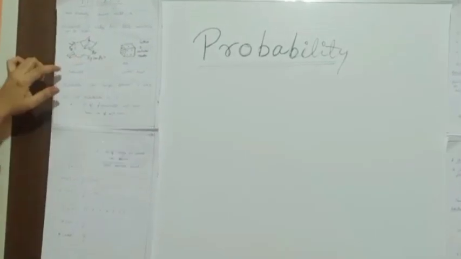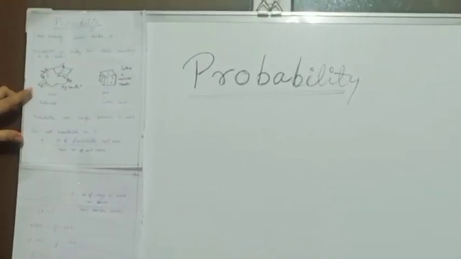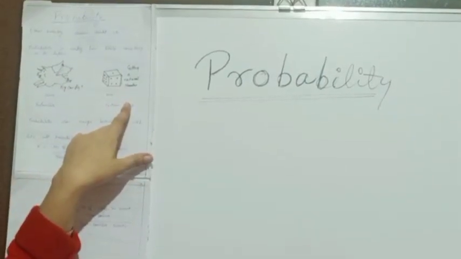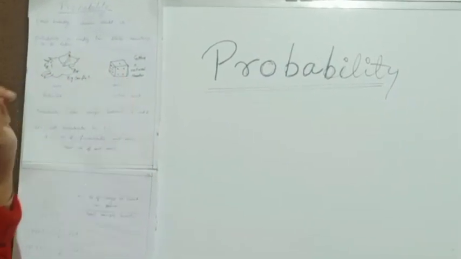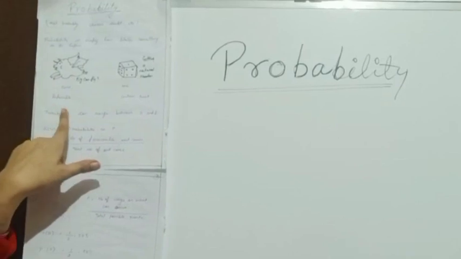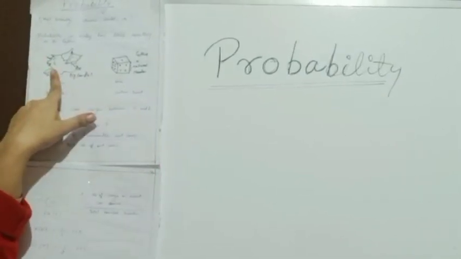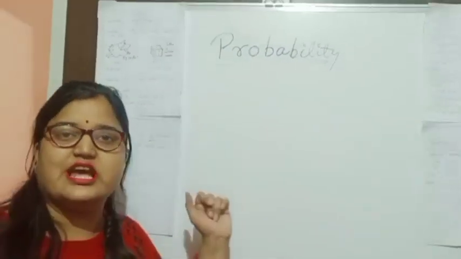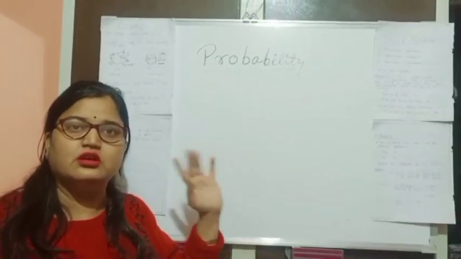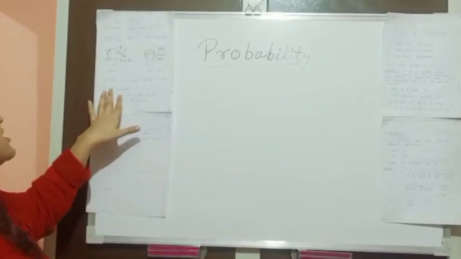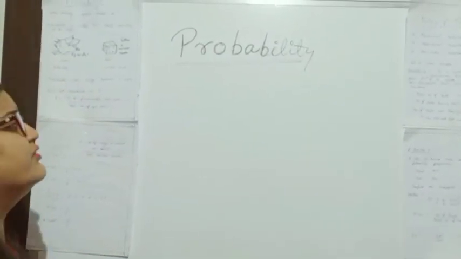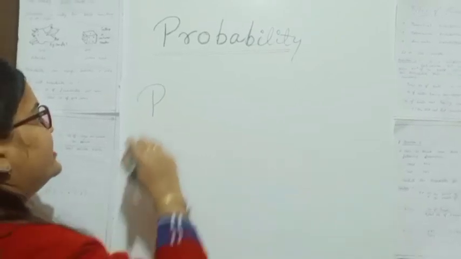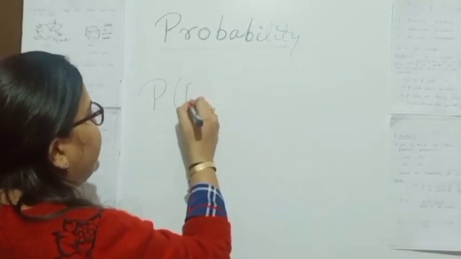So we can say that a probability of 0 means it is an impossible event, and a probability of 1 means it is a certain event. An important thing is that probability ranges between 0 and 1. The probability of each and every event lies between 0 and 1. Next, we denote probability as P. If we are talking about an event, we denote it as P(E).